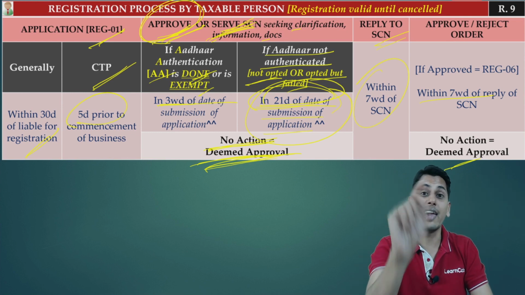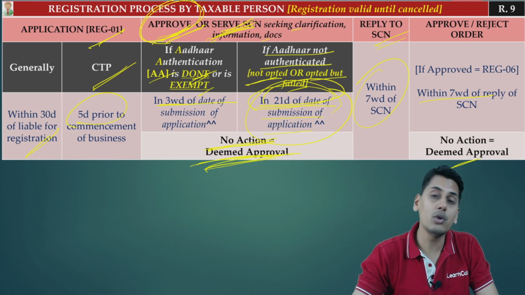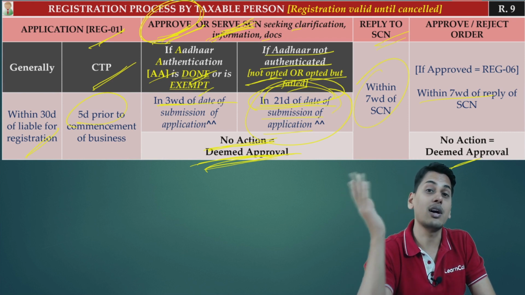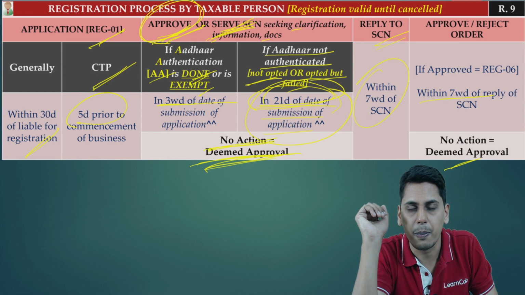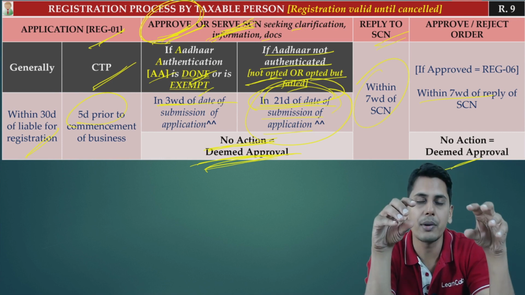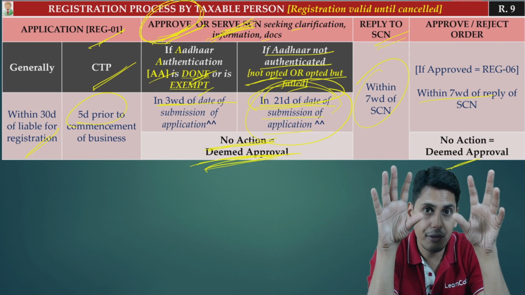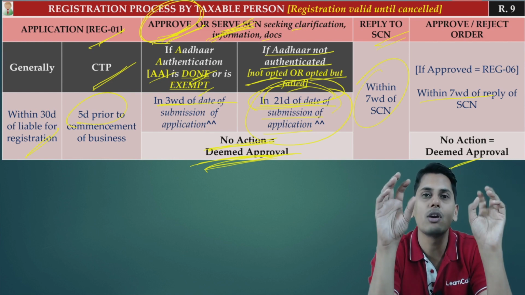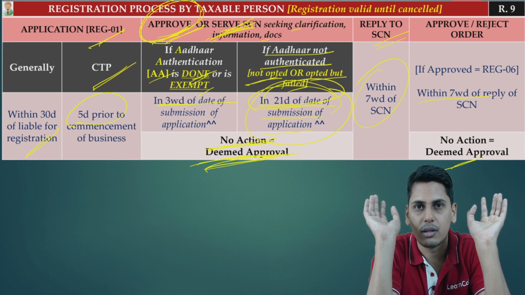That provision was against the assessee, because if the officer is taking his own sweet time, not doing any work within a period of 60 days, there is no concept of deemed registration. So unnecessarily the assessee is being harassed, registration is not being granted to him. What's the change, friends? The change is, in a case where Aadhaar authentication is not opted or Aadhaar authentication is opted but failed, indirectly physical inspection has to be carried out within a period of 21 days from the date of submission of application. Why do I say that?